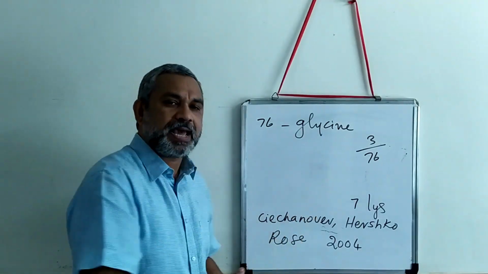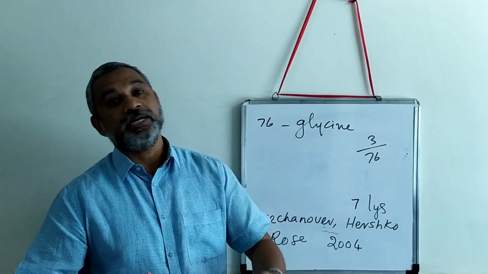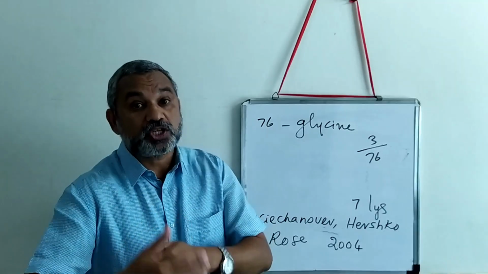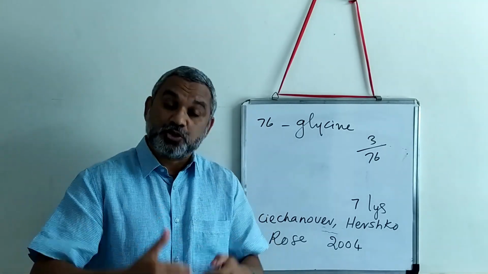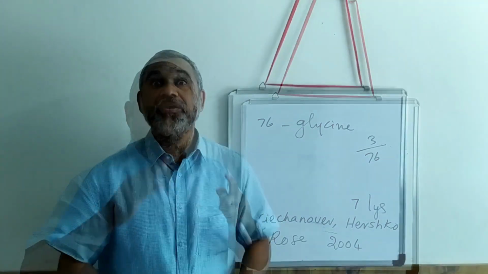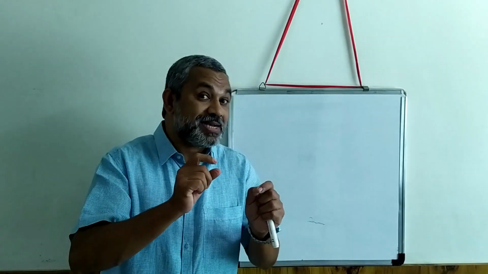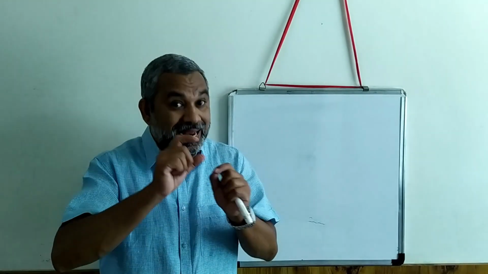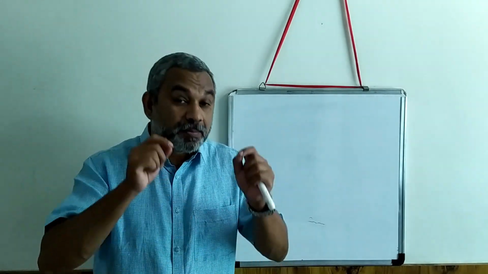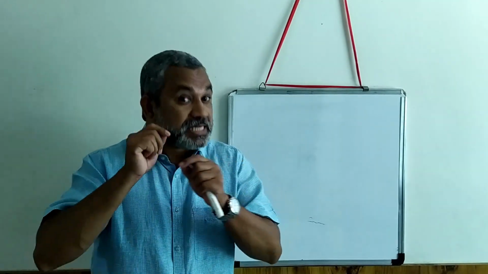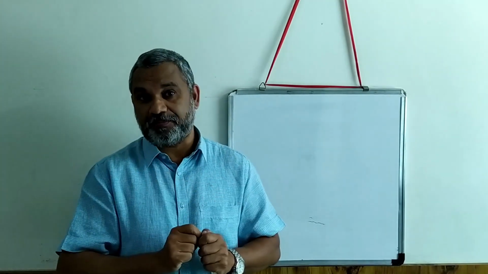Let us try to understand the process of attaching ubiquitin to a protein. It's very interesting to see how exactly ubiquitin attaches itself to the protein destined to be destroyed.